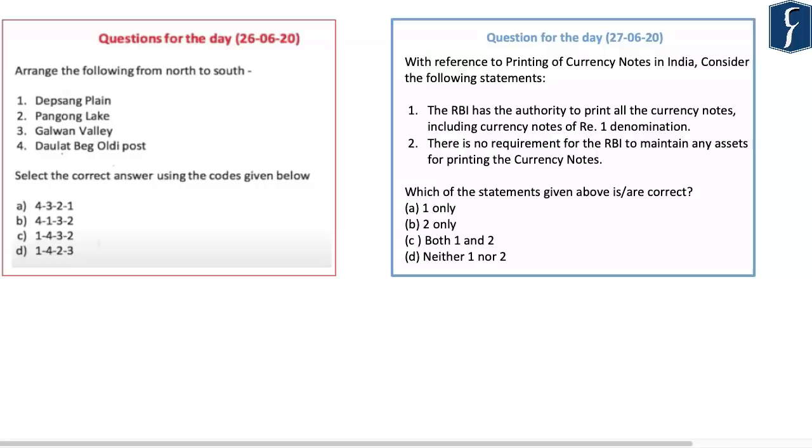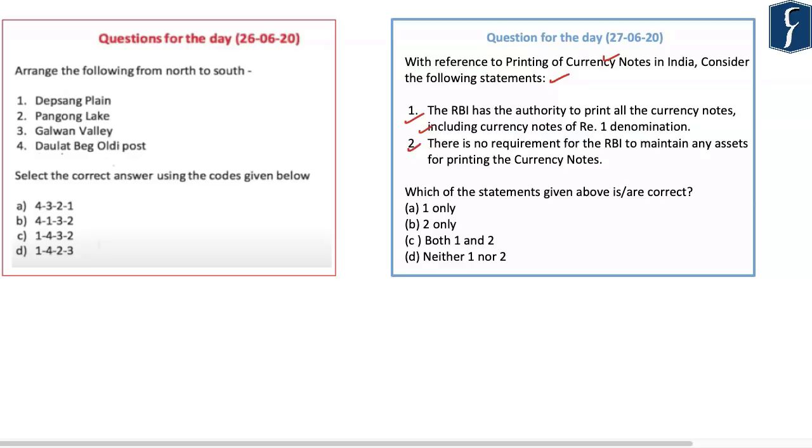Now coming to the question for the day, the question here is, with reference to printing of currency notes in India, consider the following statements. The first statement here is, RBI has the authority to print all the currency notes including the currency notes of rupee 1 denomination. The second statement is, there is no requirement for the RBI to maintain any assets for printing the currency notes.